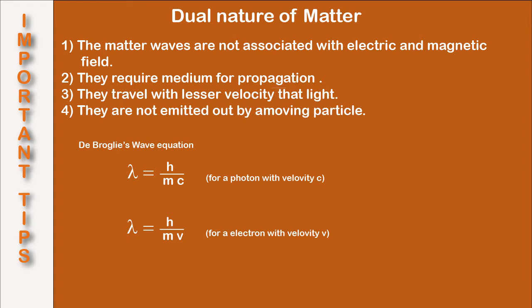So summing up, on your screen you can see definition of matter waves and the formula for calculating wavelength of photon, and if velocity of an electron or proton is known, then the formula for calculating wavelength associated with electron or proton. You can pause a video and jot it down, or you can take a snapshot.